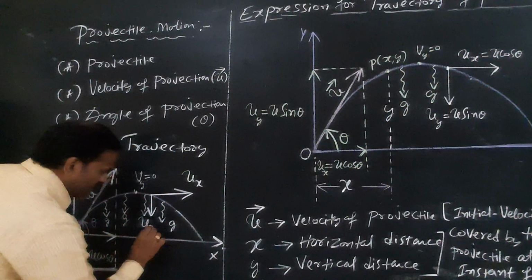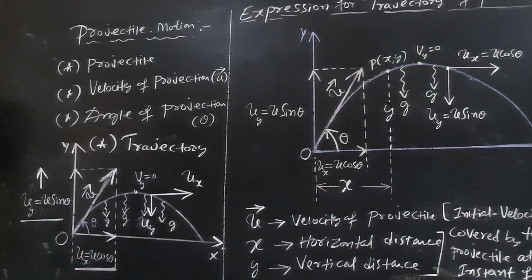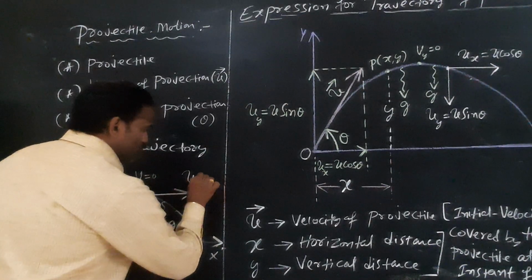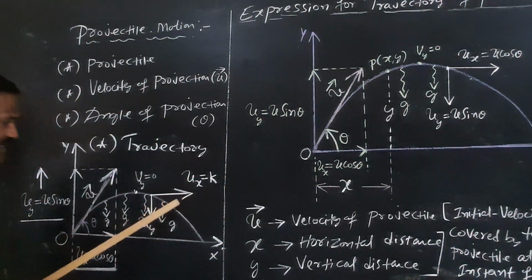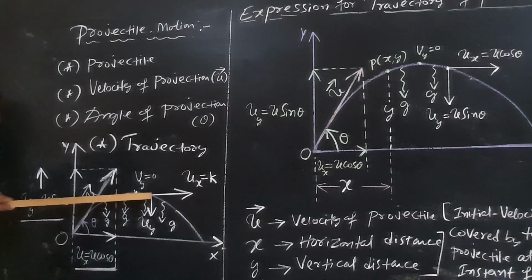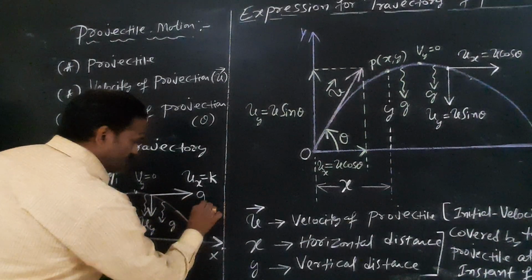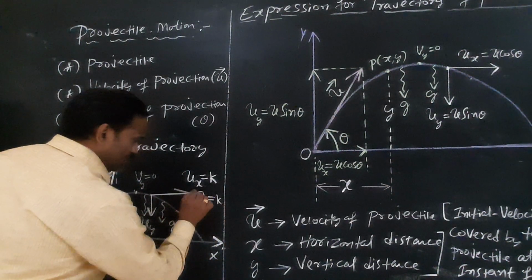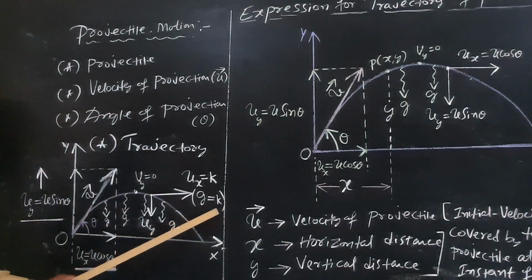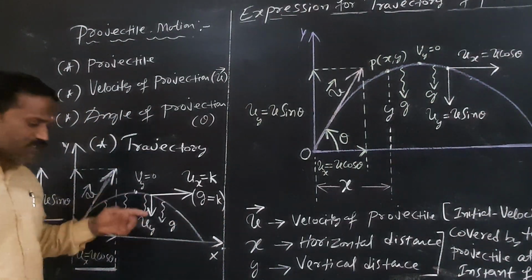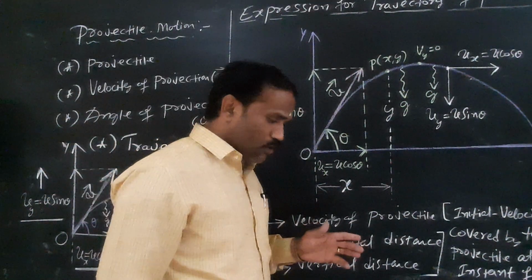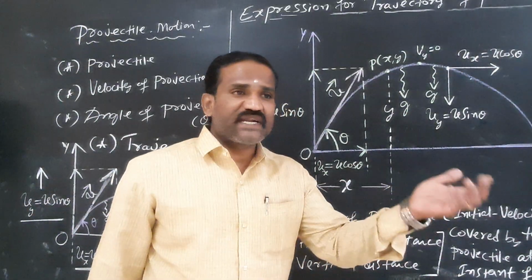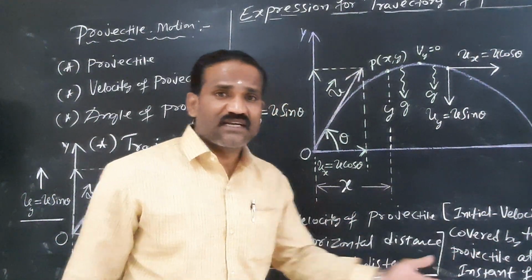See here, the vertical component of velocity. Ux is constant. Why is it constant? For the horizontal component of velocity, there is no effect of g. Acceleration due to gravity has no effect along the x direction.